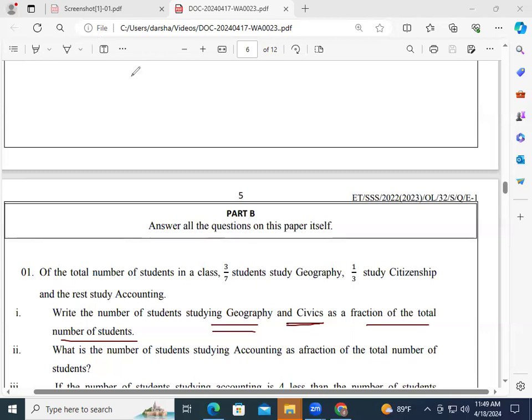Number of students who study geography is given for us. That is 3 over 7. 3 over 7 students study geography. Then citizenship is what? One third of the students study citizenship. So we have to add these two fractions to calculate the total number of students who study geography plus civics. So first of all, how can I add these two? I have to find LCM. So 7 and 3, if you find the least common factor, you will get 1 here.